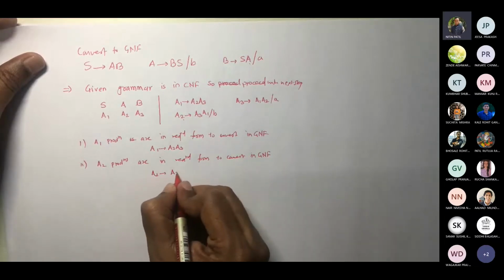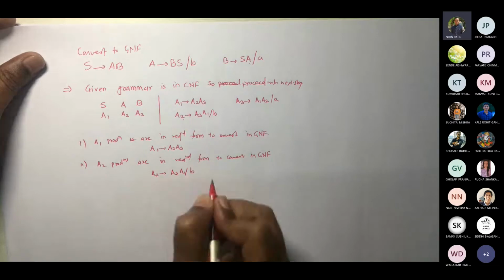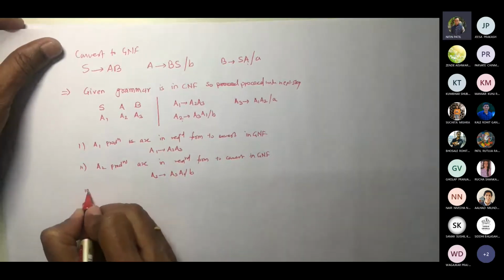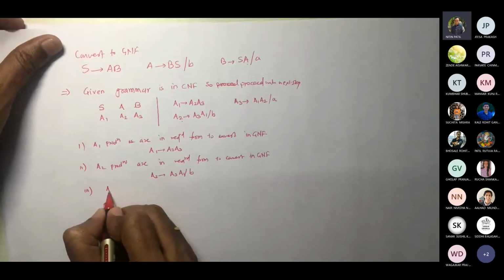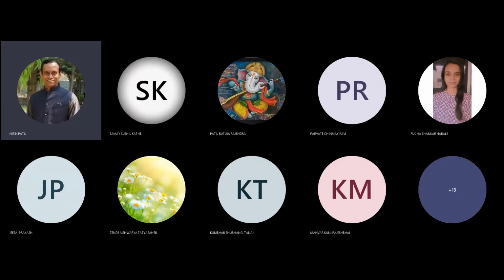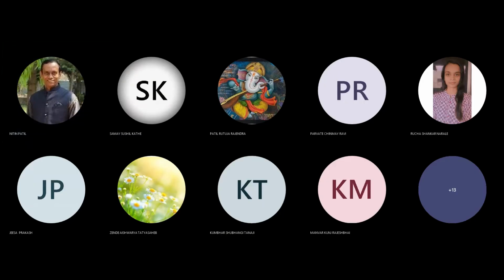A2 gives A3 A1 और B. करेक्ट. थर्ड, अभी A3 के प्रोडक्शन में A3 gives A is in GNF. Correct? Am I right?